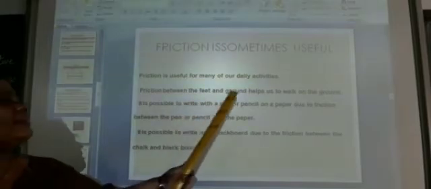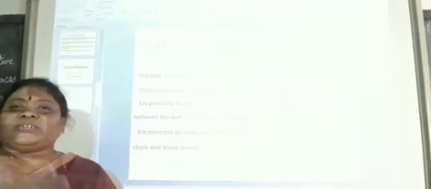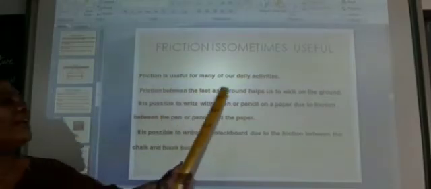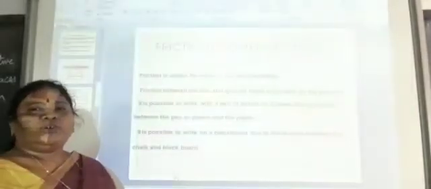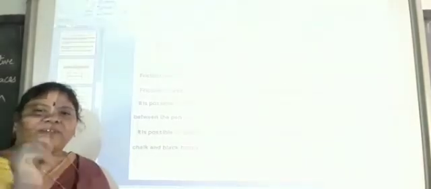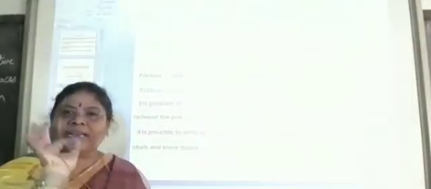Friction between the feet and the ground helps us to walk on the ground. Yes, while walking on the ground, friction is useful. Without friction, we cannot walk. It is possible to write with a pencil or pen on paper due to friction. When you are holding the pencil or pen and paper, on both the surfaces the friction is acting. Without friction, we are not able to write on a piece of paper or anything.